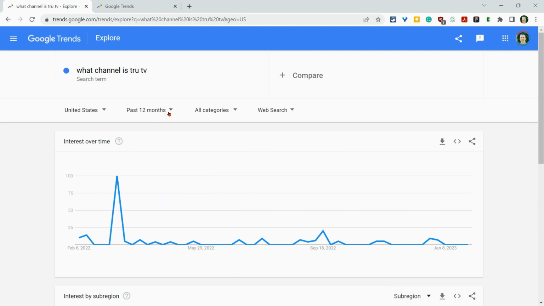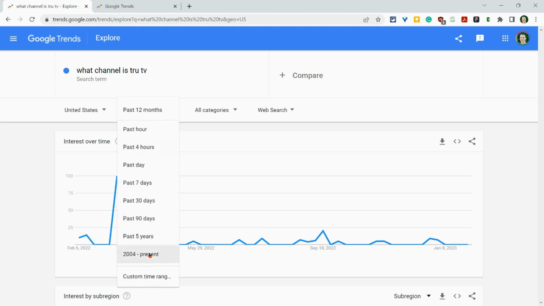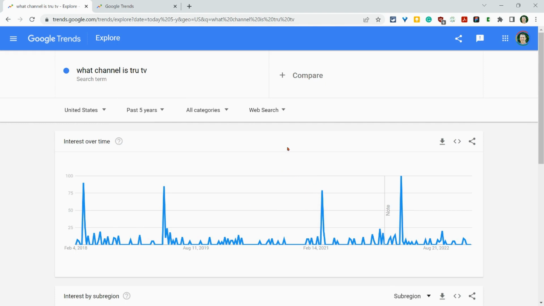But check this out. I can customize this all the way back to 2004, but I'm just going to do the past 5 years. And I want to show you something. There is a way to do a custom time range as well, but we'll do past 5 years. And what you'll notice is that every year in March, there's a huge spike, except for 2020. In 2020, there's no spike. And then again in 2021 and again in 2022.